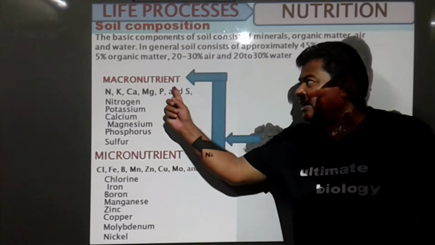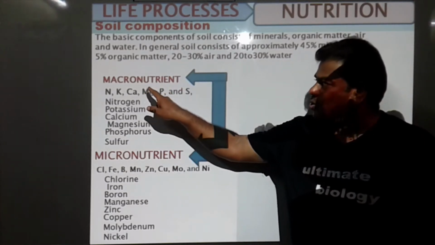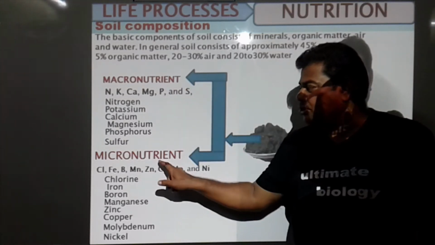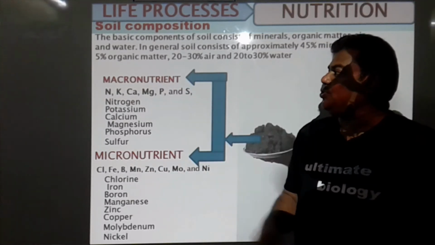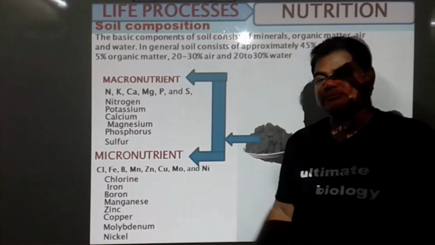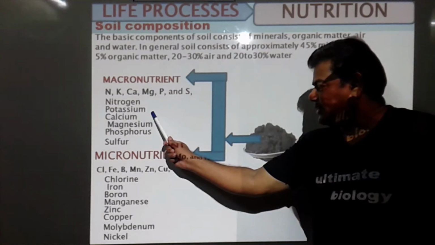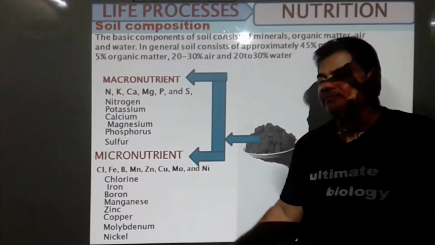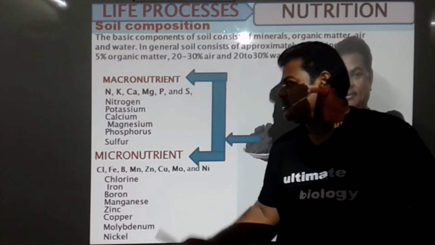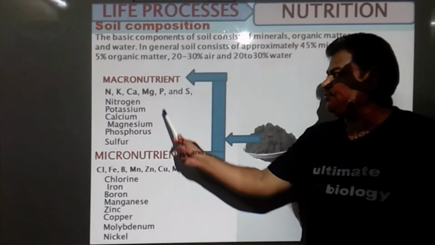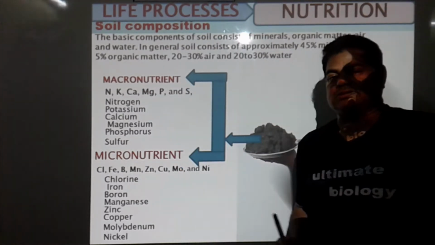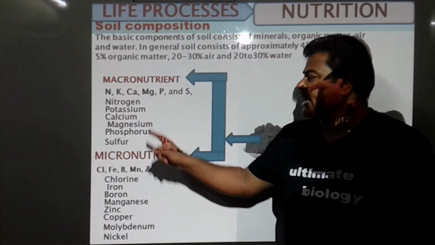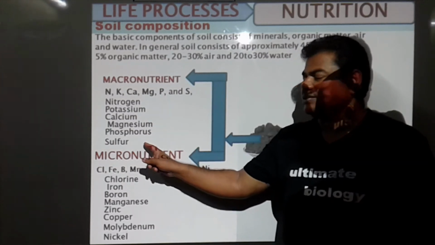Due to which this term is given, macronutrients and micronutrients. Macronutrients are nitrogen, then potassium, then calcium, then magnesium, then phosphorus and sulfur.